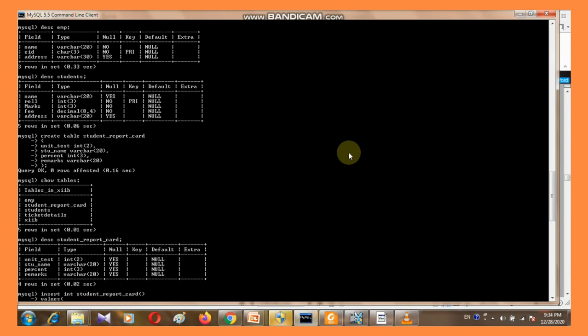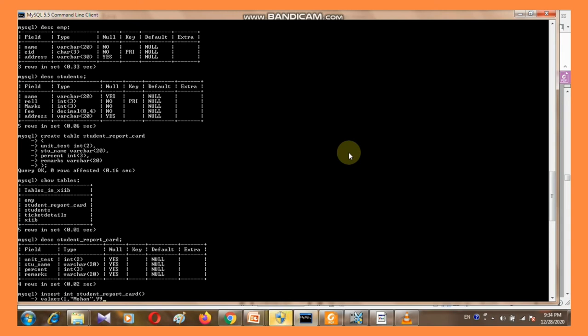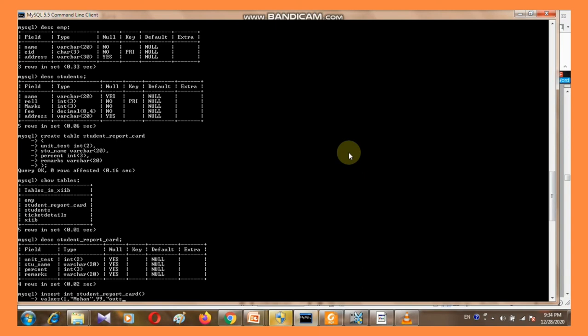The first one is unit test. A number we cannot write in double quotes, so this is unit test 1. Next one is student name, and it is varchar, so we write the name in double quotes. The name was Mohan. Next is percentage, an integer, given as 99, so we simply write 99. And the remark is outstanding. Then simply close the small bracket.